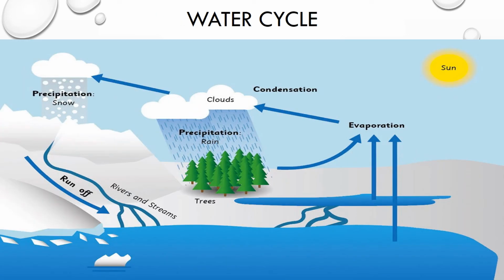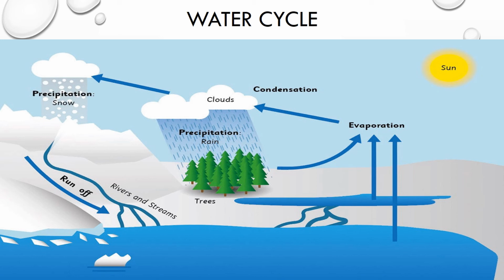Now what about the water that is present in the seas and oceans? Is that water completely useless? No. That water participates in the water cycle. Because the seas and the oceans are such a major part of the water available on the earth, most of it is used up in the water cycle.